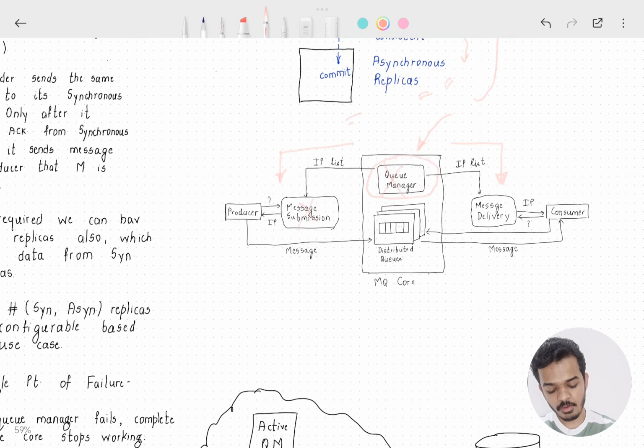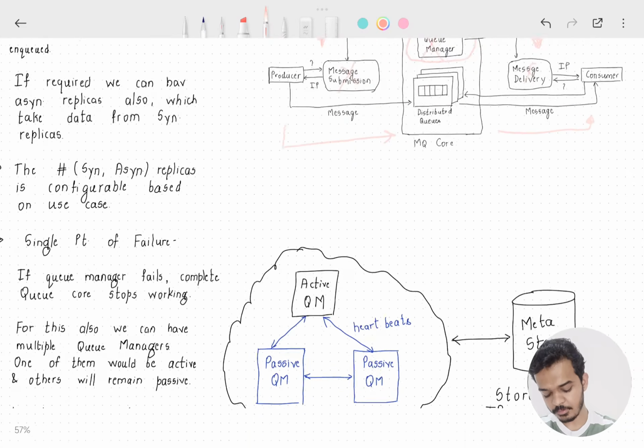If they don't have the list of active machines, the producer will not be able to put messages onto the active machines, and similarly the consumer will not be able to consume messages from active machines. So in this particular case, our queue manager becomes a single point of failure.